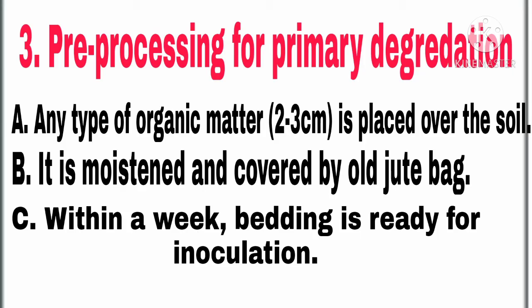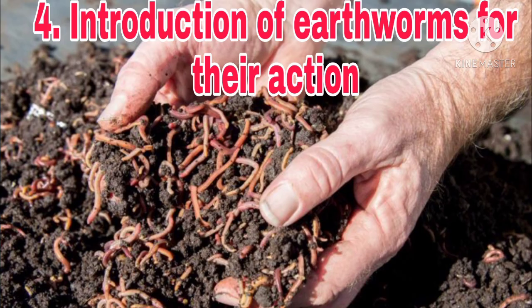So dear students, just have in your mind the base of the earthen pot. If you are using an earthen pot, the base is covered by the soil, then followed by loam soil, then we are adding the organic matter. About 2 to 3 centimeter organic matter is placed over the loam soil, and it is moistened regularly for a week, and after 1 week we will go for the fourth step, that is introduction of earthworms. The fourth step is introduction of earthworms for their action.